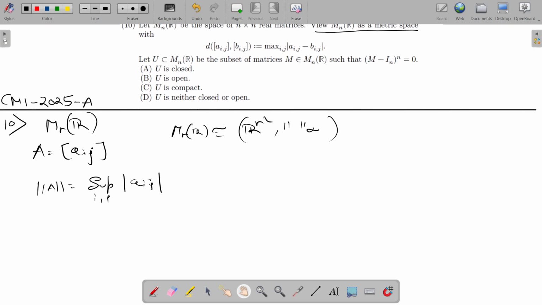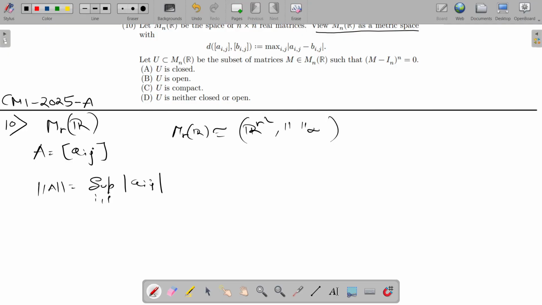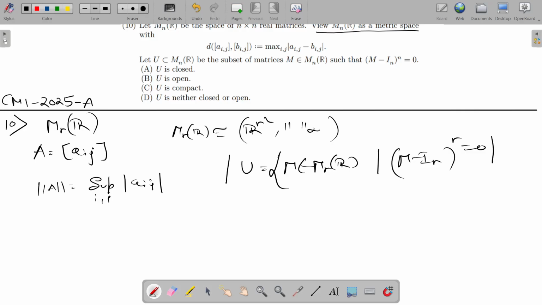Now in our question, they are defining a subset of M_n(R). Let U be a subset of matrices, defined as all M belonging to M_n(R) such that (M minus I_n) to the power n is 0. They are asking whether U is closed, U is open, U is compact, or U is neither open nor closed.